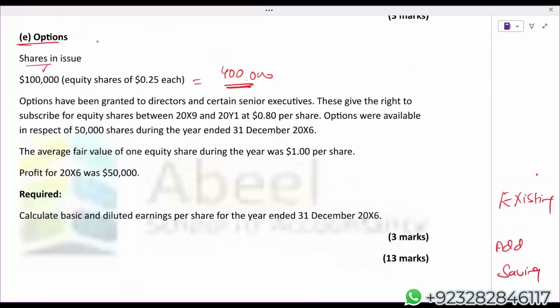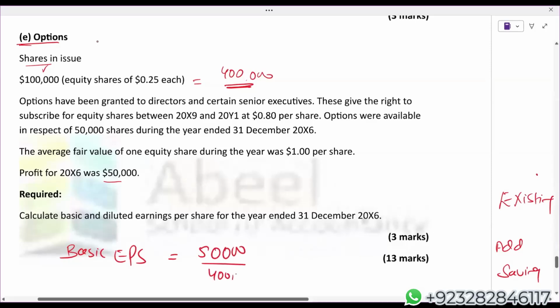Okay, we'll come to this one later on. Profit is this. Here comes your basic EPS, straightforward. 50,000 divided by 4 lakh, which is $0.125.